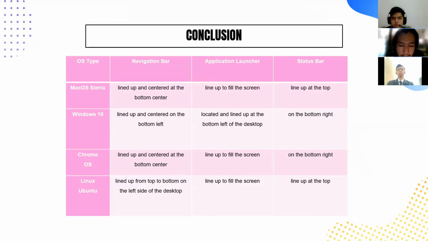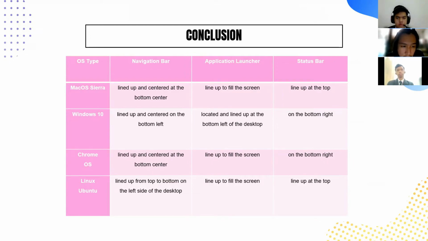So in macOS Sierra, the navigation bar is lined up and centered at the bottom center. And the application launcher is lined up to fill the screen. And the status bar is lined up at the top. Meanwhile, in Windows 10, the navigation bar is lined up and centered on the bottom left. And the application launcher is located and lined up at the bottom left on the desktop. And the status bar on the bottom right.